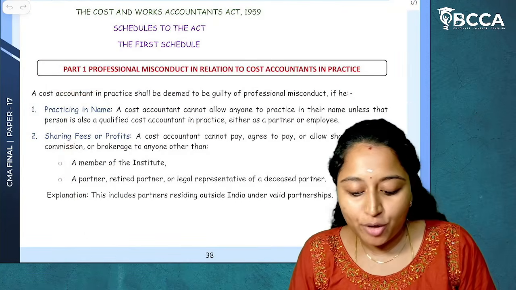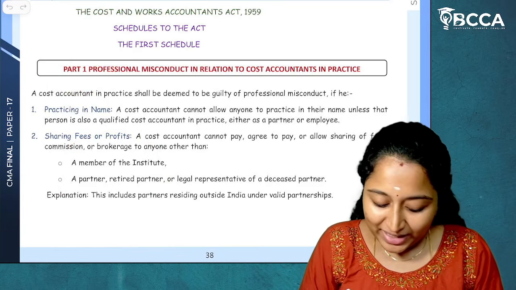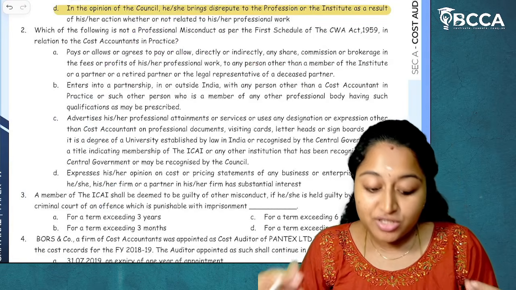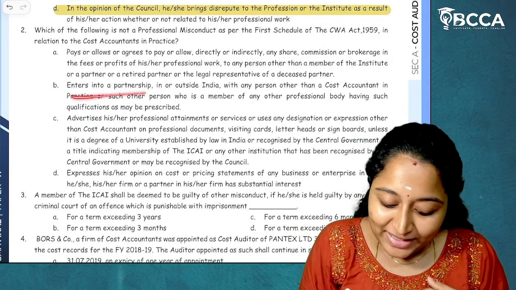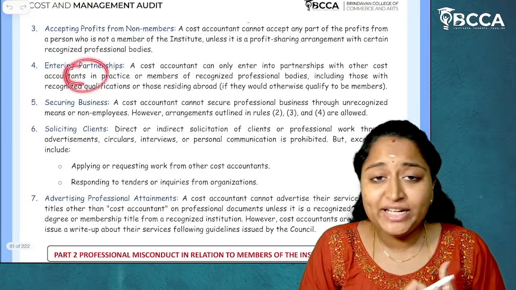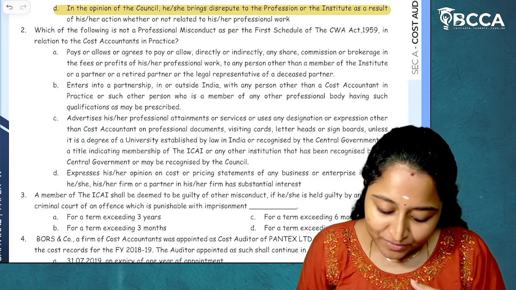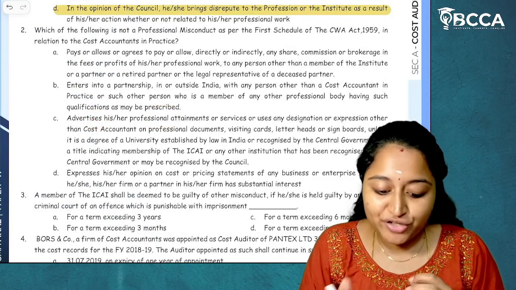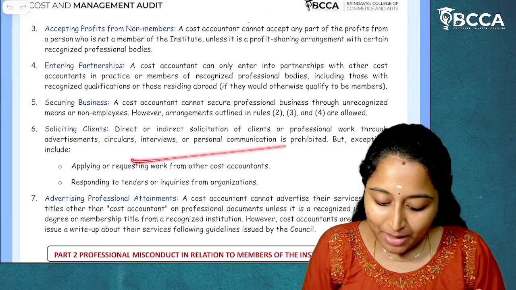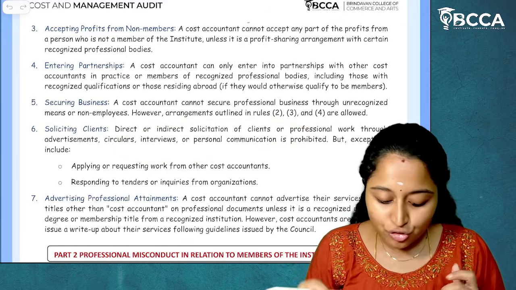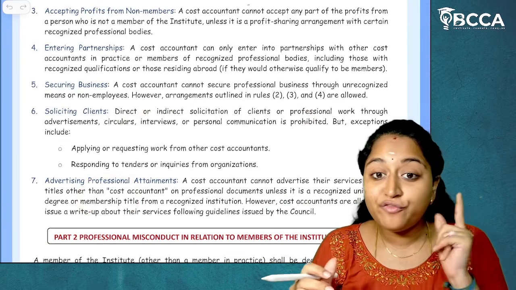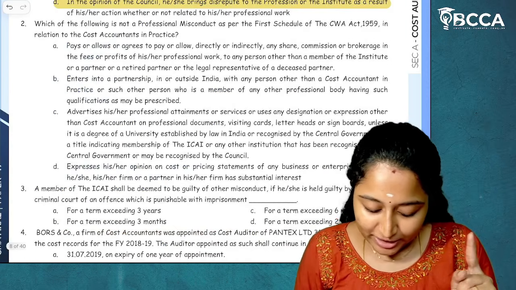Sharing fees or profits. You can't pay, agree to pay any commission, brokerage to any other member other than the member of institute. So this is from part 1 of first schedule. Enters into partnership, that is also part 1 first schedule. Then advertises his or her professional attainments. Yes, securing business. You can't advertise about your solicitation. So this is also given under advertising professional attainments. All these points are given under first schedule. I hope it is clear.